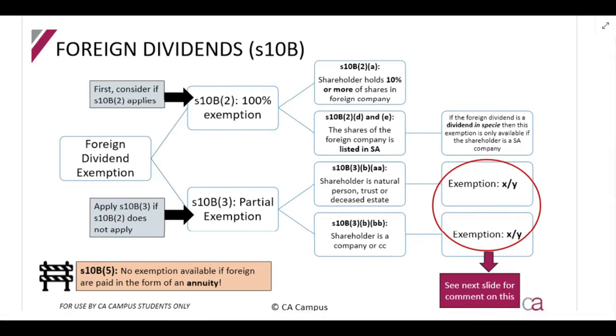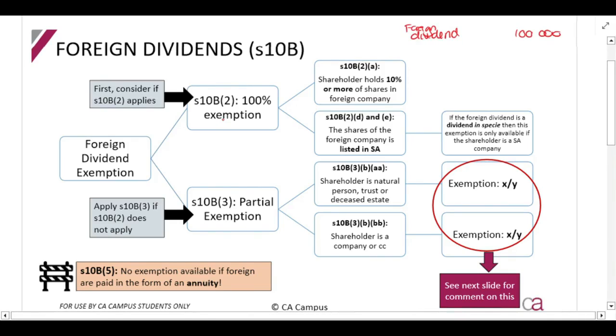Before I talk about the details, what is the difference between a 100% exemption and a partial exemption? Let's say you get a foreign dividend of 100,000 rand, so you've translated it. If a section 10B(2) exemption applies, the full amount will be exempt, so 100% exemption. If section 10B(3) applies, then you will apply some sort of fraction to it.